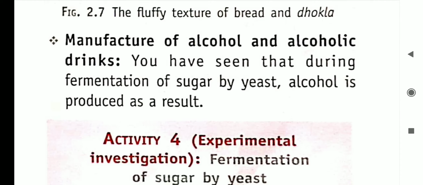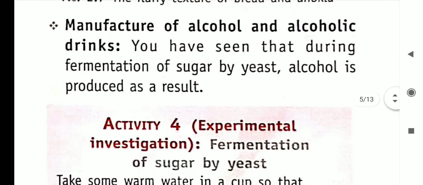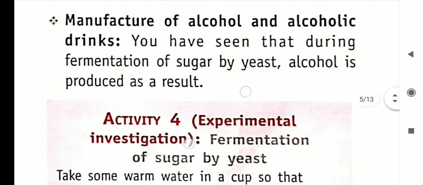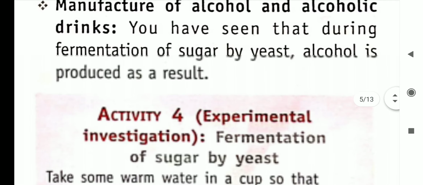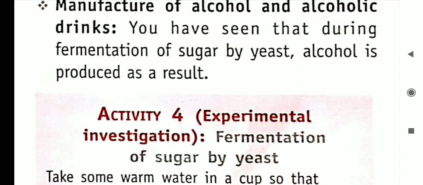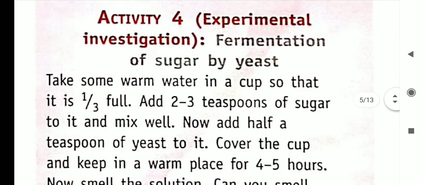As we already know, in the process of fermentation alcohol and carbon dioxide are produced, so it is very natural that alcohol is produced. So we can also manufacture alcohol and alcoholic drinks with the process of fermentation. You have seen that during the fermentation of sugar by yeast, alcohol is produced as a result. So it is a very natural and common process.